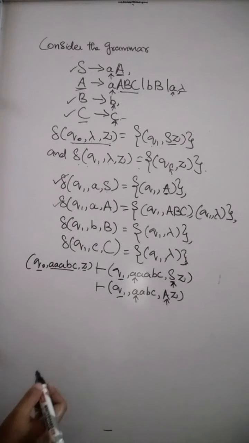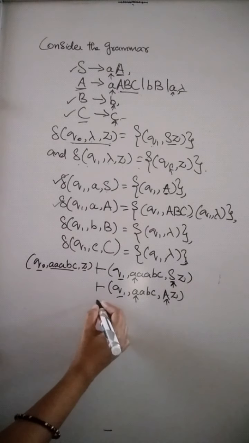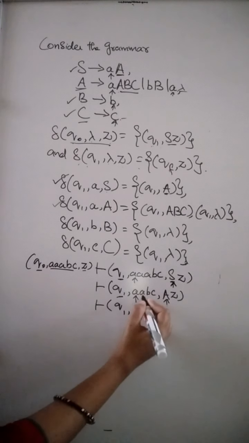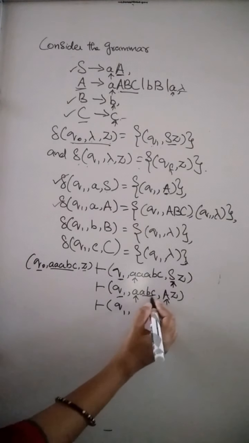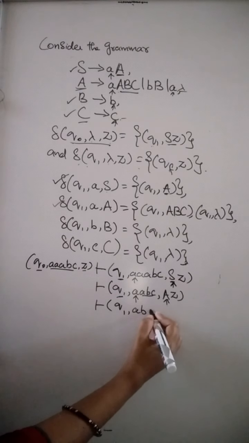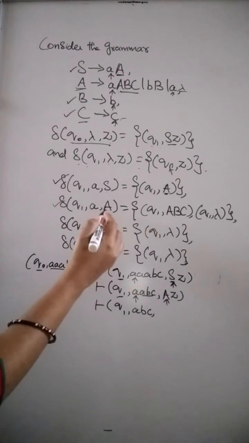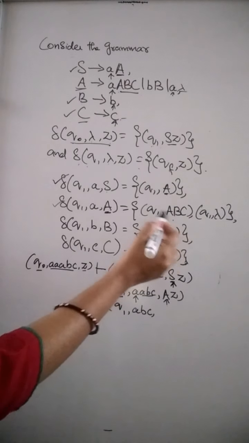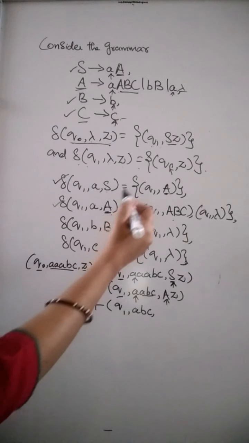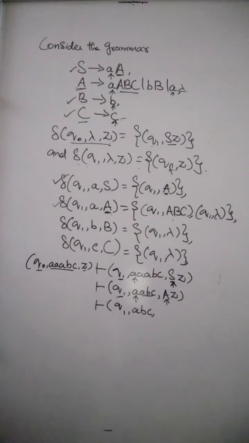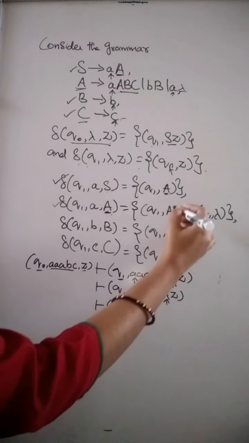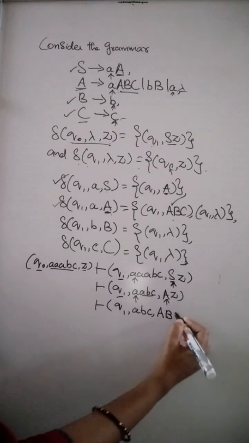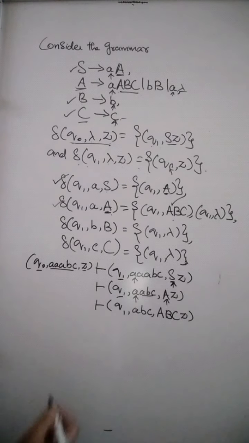So we write a turnstile symbol, Q1 comma, and the rest of the string yet to be processed, ABC. While doing this, A is replaced by ABC; another possibility is that A is replaced by lambda. But here I am going to make use of this one. So here A is replaced by ABC and then Z.